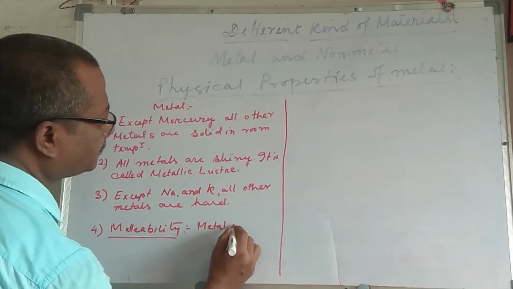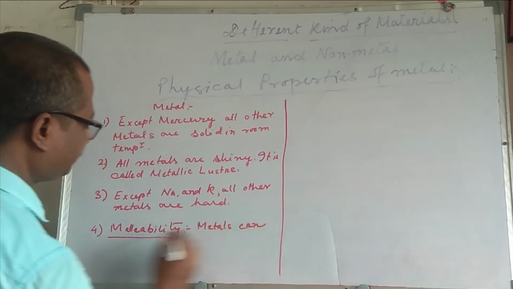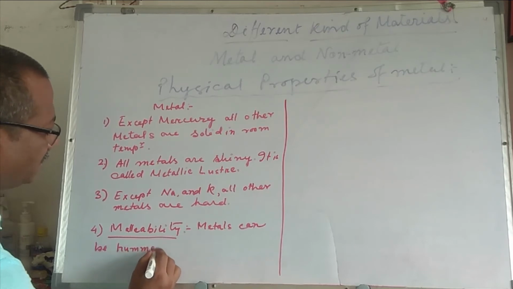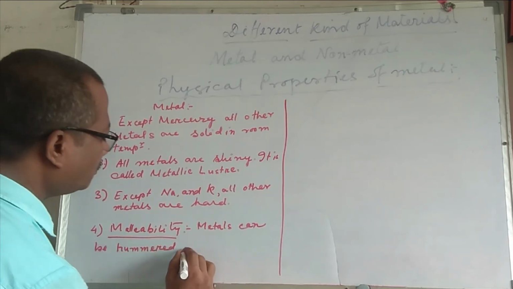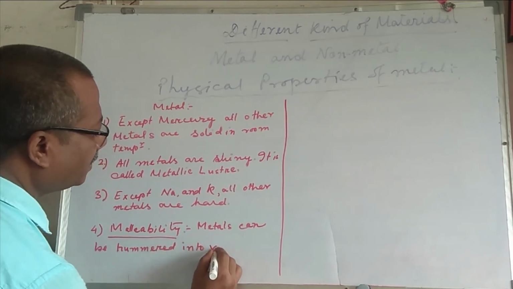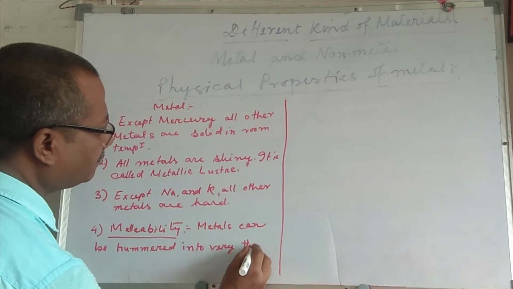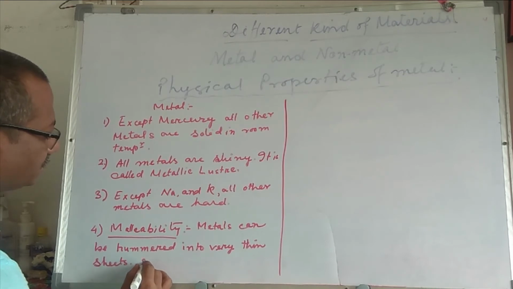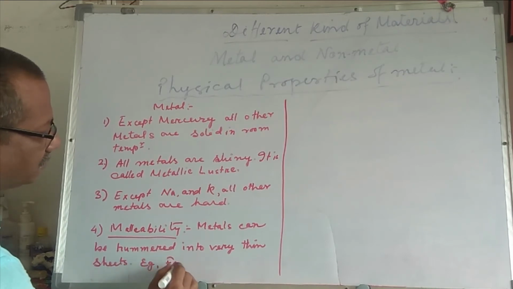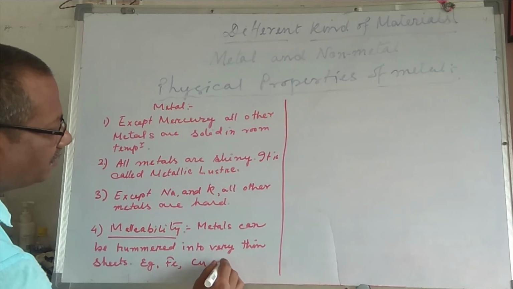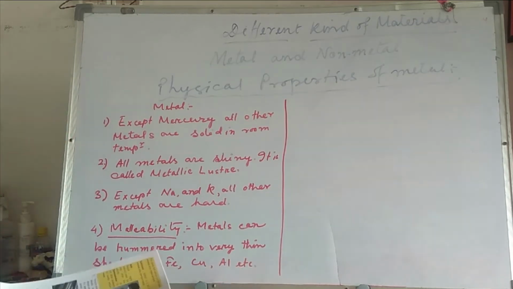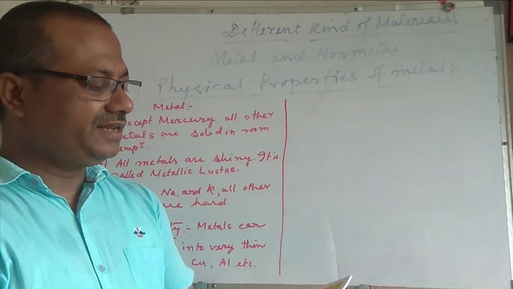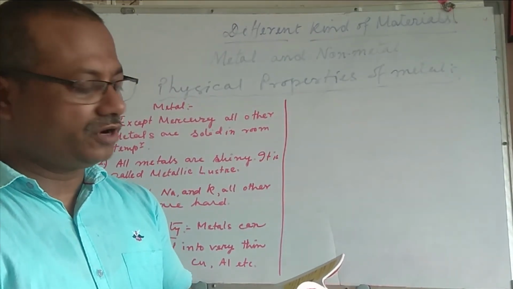Metals can be hammered into very thin sheets, for example iron, copper, aluminum, etc. Ductility. Metals are ductile. This means that metals can be drawn into very thin wires like copper wires, aluminum wires.